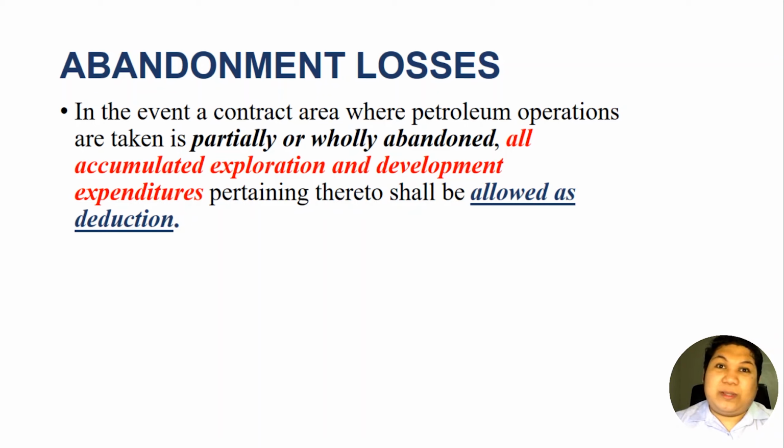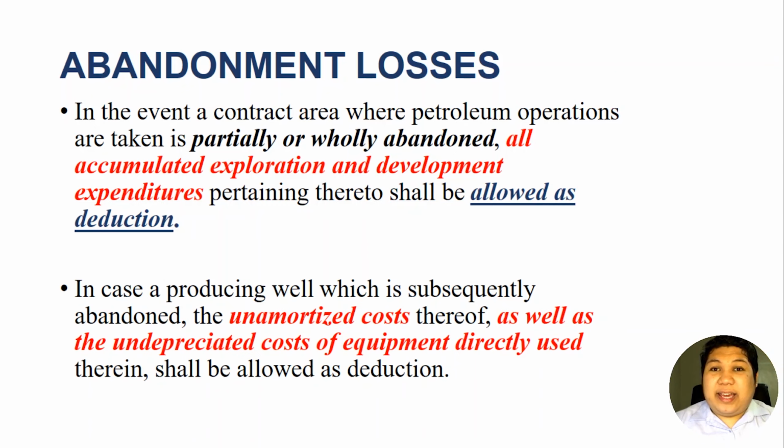Those amounts you spend in the exploration and development could be deducted from the gross income in full. In the case of a producing well, which is subsequently abandoned, the unamortized cost thereof as well as the undepreciated cost of equipment directly used therein shall be allowed as deduction.